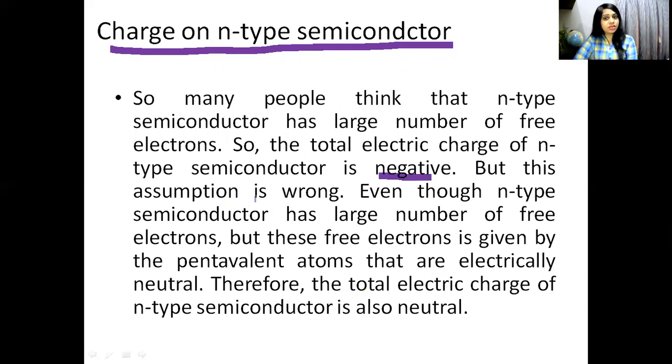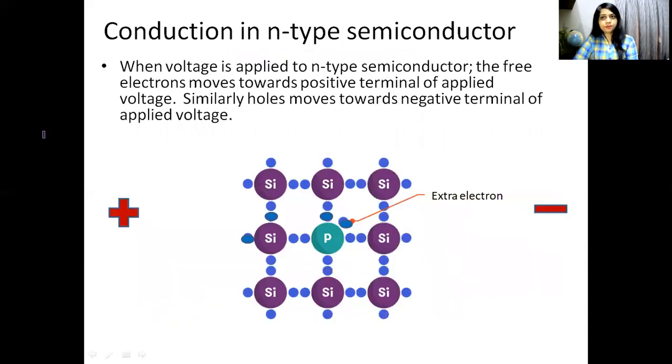But this assumption is wrong. Even though an n-type semiconductor has a large number of free electrons, these free electrons are given by pentavalent atoms that are electrically neutral. Therefore, the total electric charge of an n-type semiconductor is also neutral.